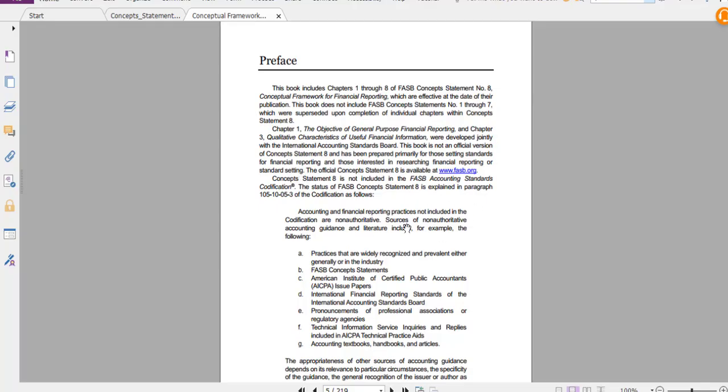So using concept statement 8, this document here is required for this paper. However, I would suggest that if you look in concept statements 2 and 6, they'll both provide you information. Concept statement 2 will provide you information on the quantitative materiality, and concept statement 6 will provide you information on articulation. If you decide to use other sources instead of concept statements 2 and 6, then you'll have to make sure that they're of academic quality.